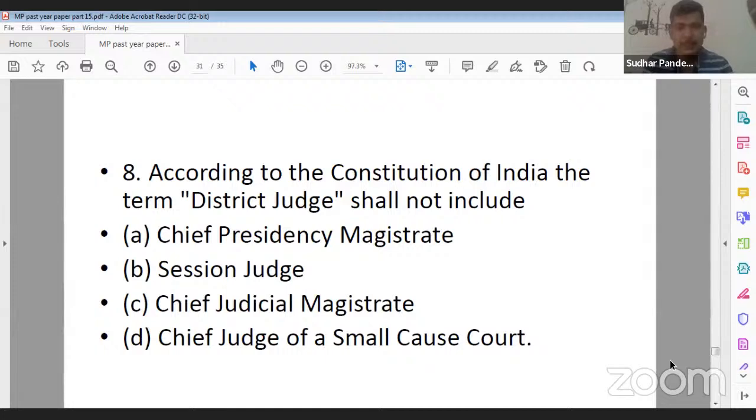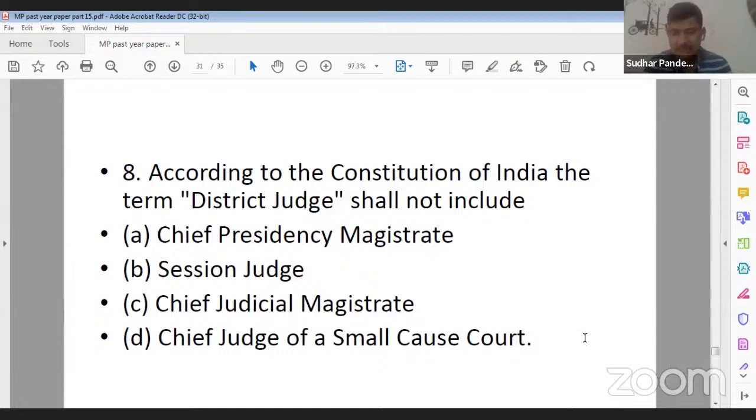Question number 8. According to Constitution of India, the term district judge shall not include: Option A, Chief Presidency Magistrate. Option B, Sessions Judge. Option C, Chief Judicial Magistrate. Option D, Chief Judge of Small Cause Court. So which of the following persons is not included in the term district judge under the Constitution of India? What should be the correct answer?